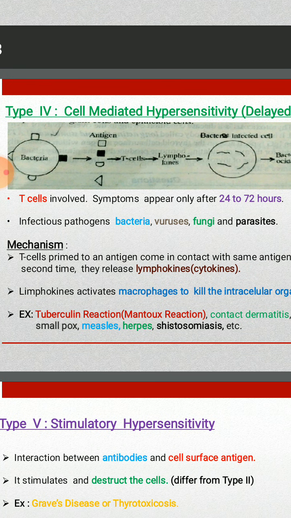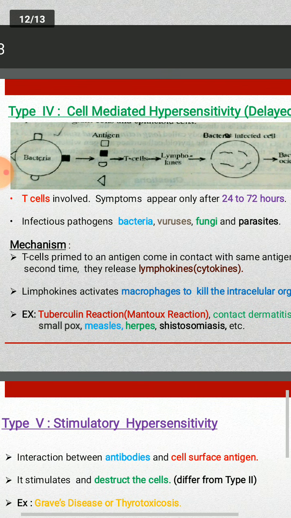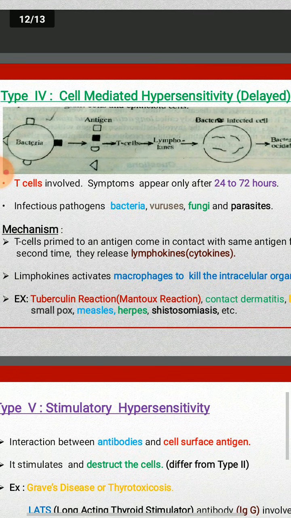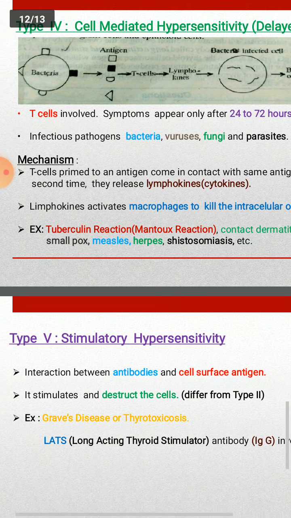So what is the mechanism of cell-mediated hypersensitivity? The T cells primed to an antigen come in contact with the same antigen for a second time. They release lymphokines or cytokines. It is the most important. The lymphokines activate macrophages to kill the intracellular organisms. So, for example, tuberculin reaction, that is called Mantoux reaction, contact dermatitis, smallpox, measles, herpes, and schistosomiasis are all the cell-mediated type of hypersensitivity.